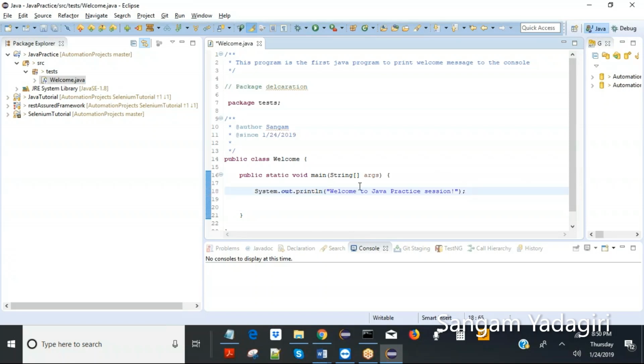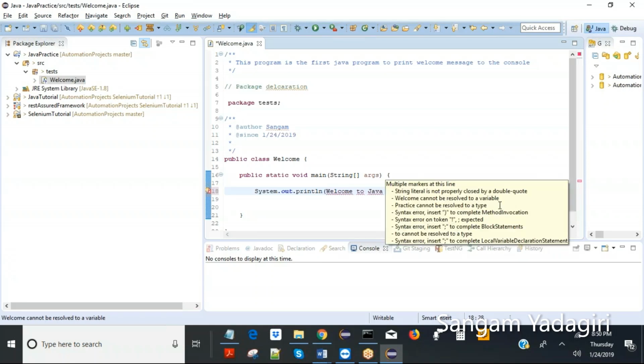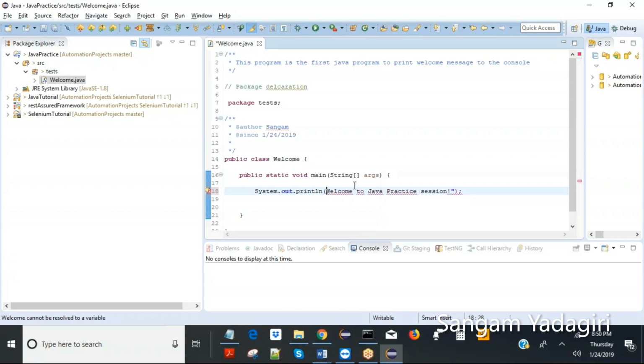Just insert it. Let's make another mistake. Like I said, every string must be embedded in double quotes. Let's miss a starting double quote. Immediately there is a red color. Now you can read about this: string literal is not properly closed by double quote. Then you know immediately you would insert a double quote. Like that, you will immediately see these errors, and these errors are called compilation errors.